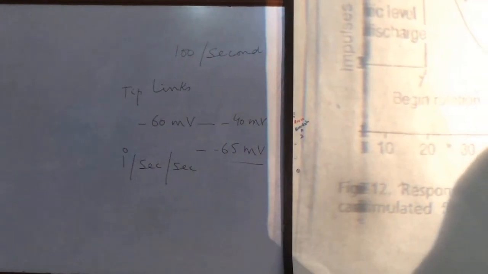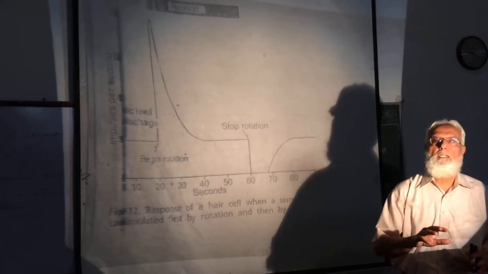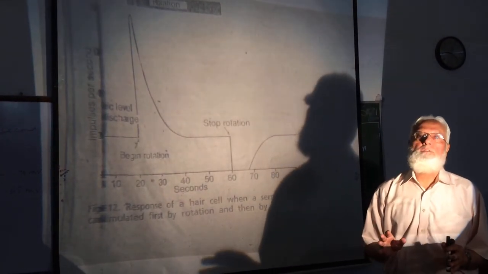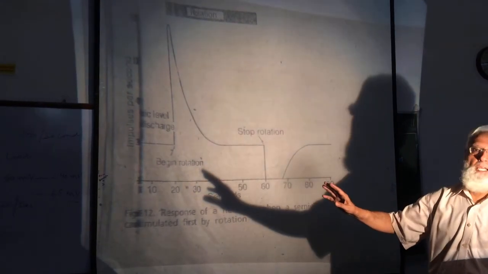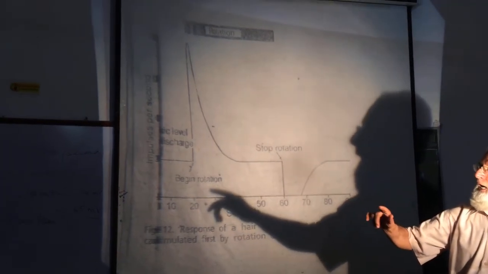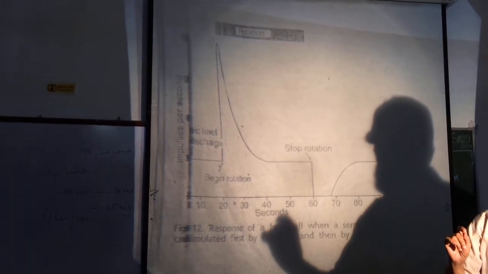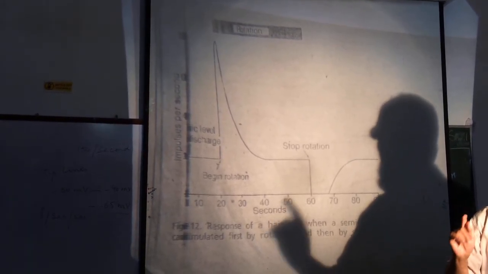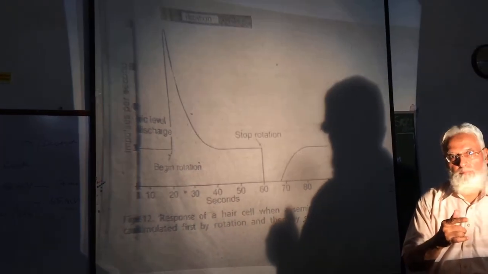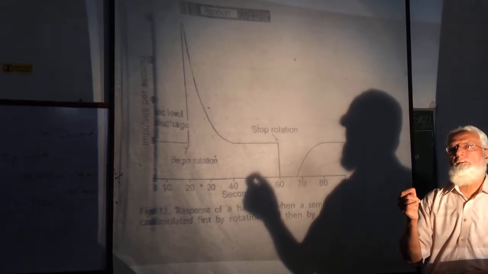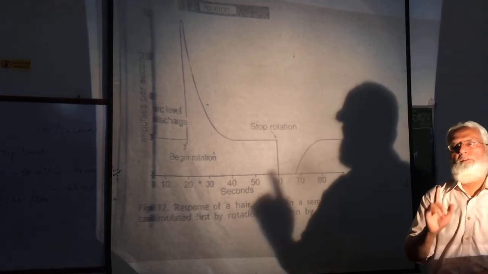What do you mean by 1 degree per second per second? It means at the end of the first second, the velocity of rotation will be 1 degree per second. At the end of the second second, the velocity will be 2 degrees per second.